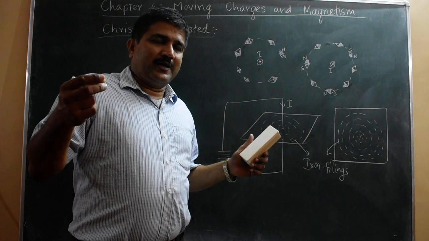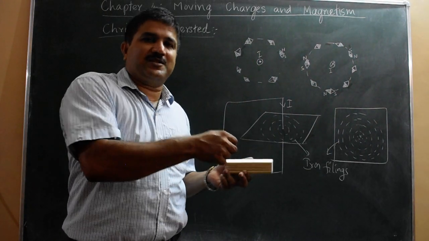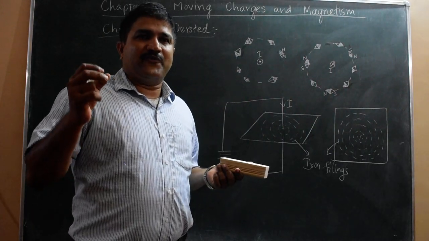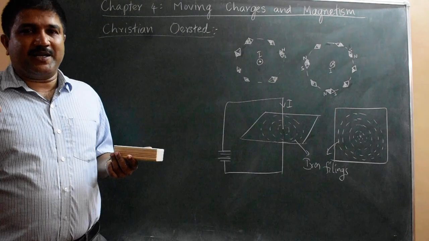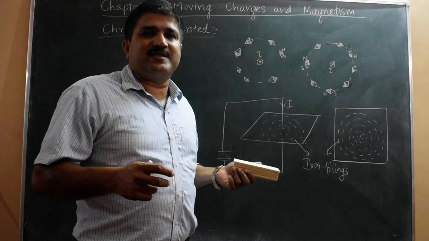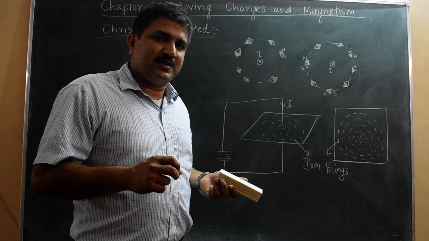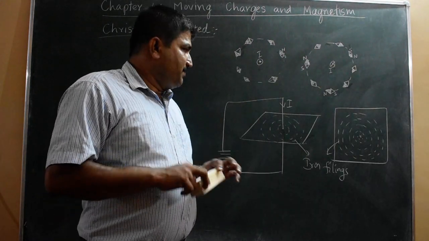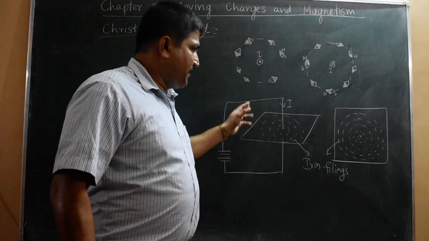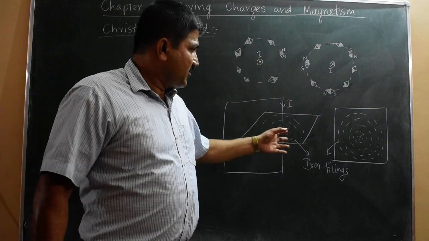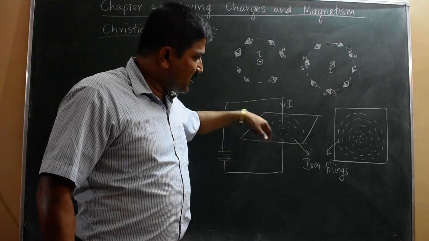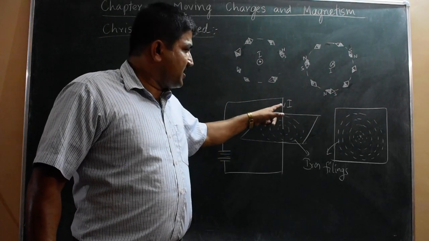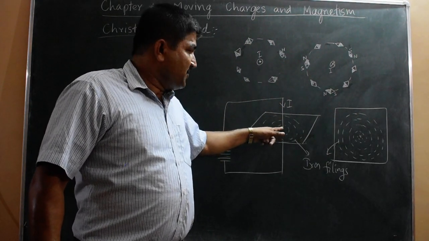Suppose you take a magnet and touch the iron filings, they will hold to that magnet, meaning ferromagnetic materials are attracted by the magnet. In detail about the properties of ferromagnetic materials, we are going to study in chapter 5, that is magnetism and matter. Now here the iron filings present on the cardboard arranged themselves, and they formed circular loops surrounding the current carrying conductor, with the conductor at the center.